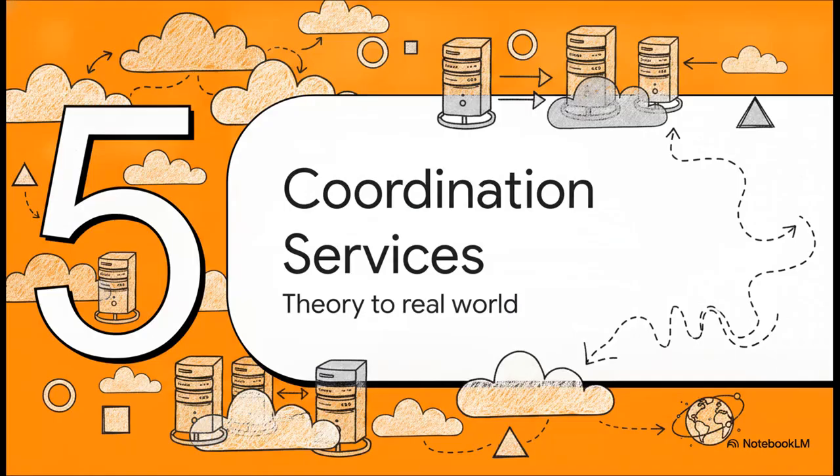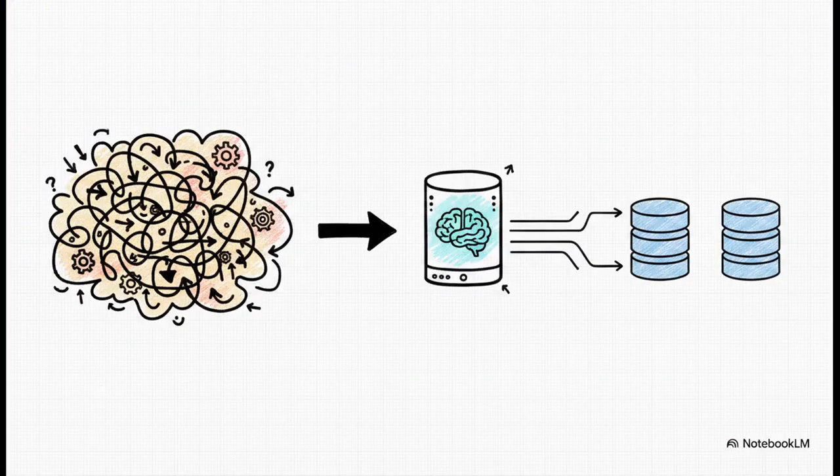And finally, Section 5, Coordination Services in Practice, bringing all this theory into the real world. Let's be real, writing a consensus algorithm from scratch is notoriously difficult and super bug-prone. Nobody wants to do it. Instead, modern architectures outsource all this heavy lifting to coordination services like Zookeeper, Etcd, or Consul. These tools package up all those highly complex, fault-tolerant consensus algorithms and just expose them as reliable, highly available services. They basically act as the central brain for your distributed architecture.